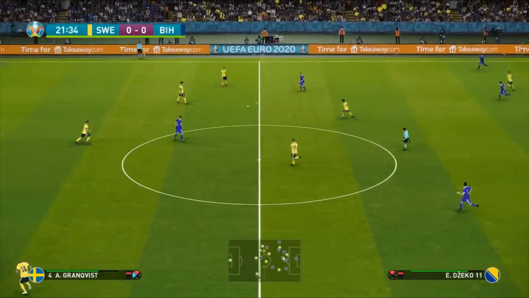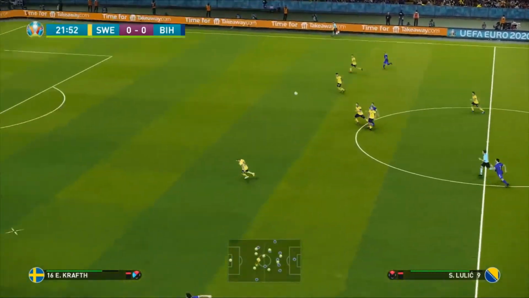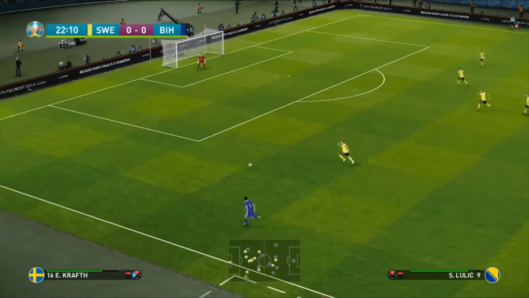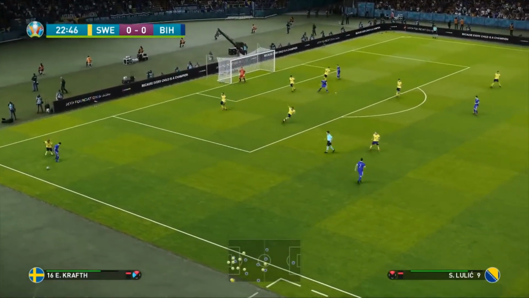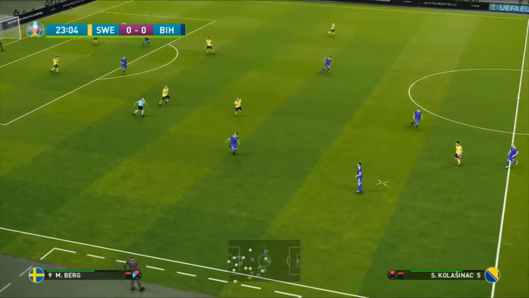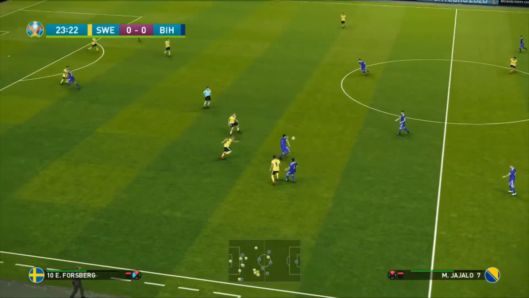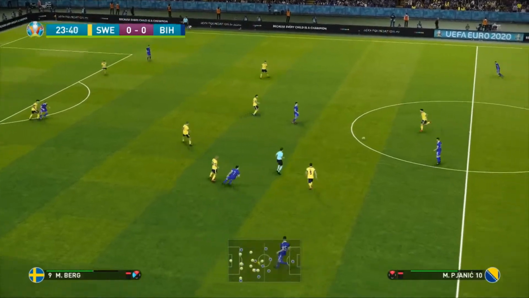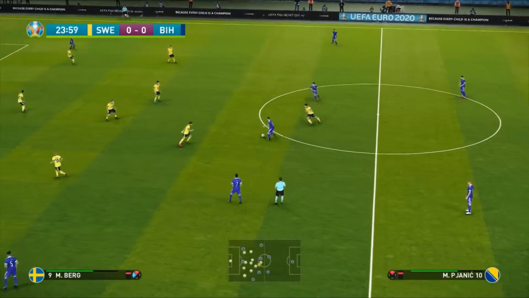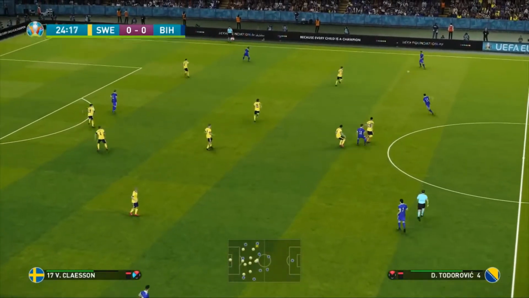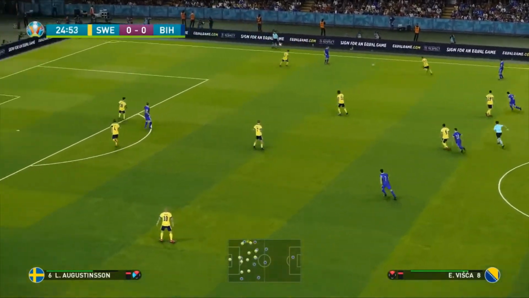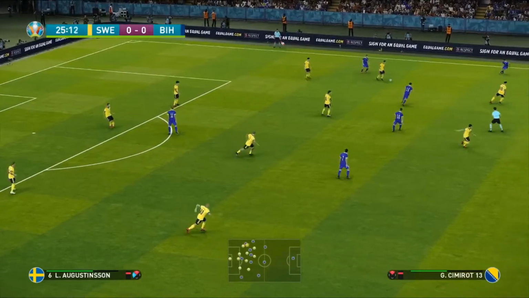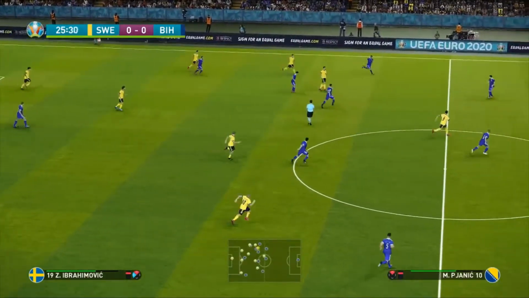Visca into Dzeko. And also an update for everyone as well, that the round of 16 fixtures will be played at night time. Highlights will go up actually probably in the morning for those round of 16 games. But I think there's only 2 games a day. I'll talk about that a little bit more when we get into match day 3, probably towards the end of the fixtures. So we'll have nighttime fixtures for the knockout stages rather than afternoon fixtures, just to make it a bit more interesting, of course.